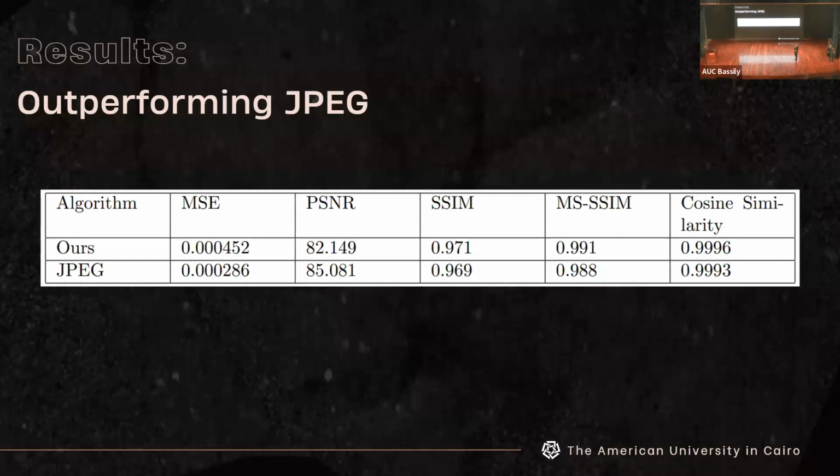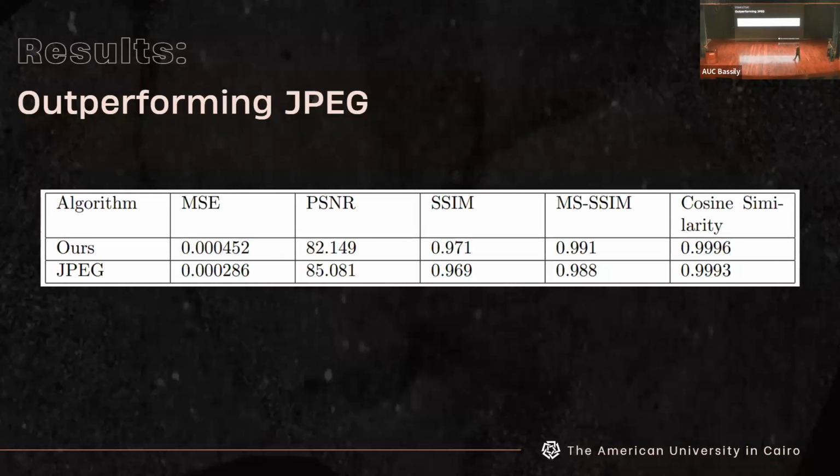We do get a lower peak signal to noise ratio, and a slightly lower mean square error. But as we have mentioned, the peak signal to noise ratio is derived directly from the mean square error, so these are actually kind of redundant metrics. And we outperform JPEG not in the pixel by pixel copy, but in the structural similarity index. The structural similarity index does not only take the specific values of each pixel, it takes the overall shape of the image, which is even more representative.